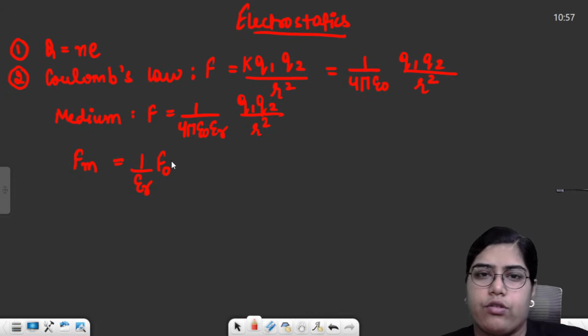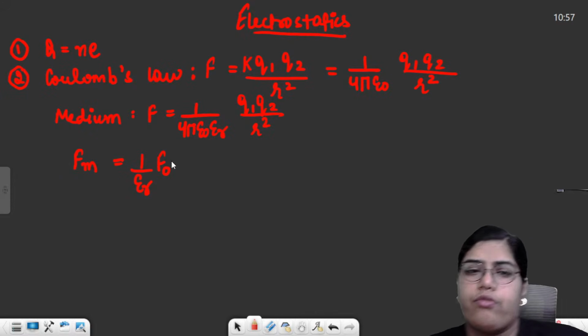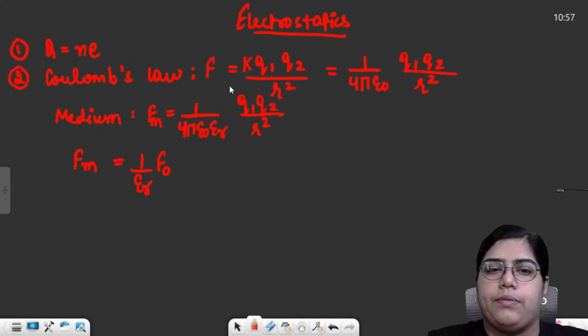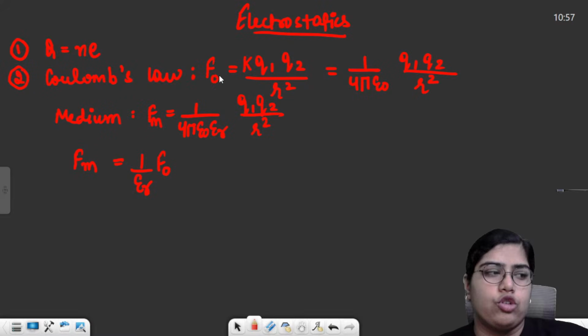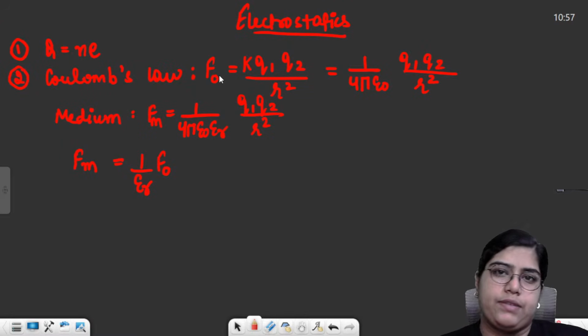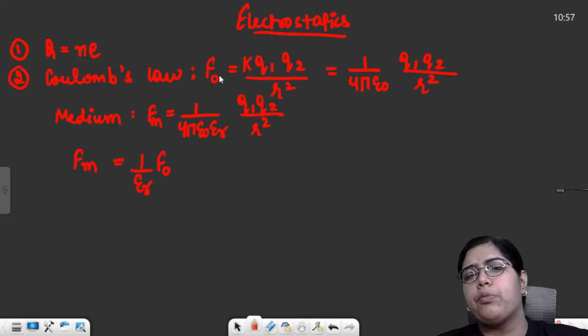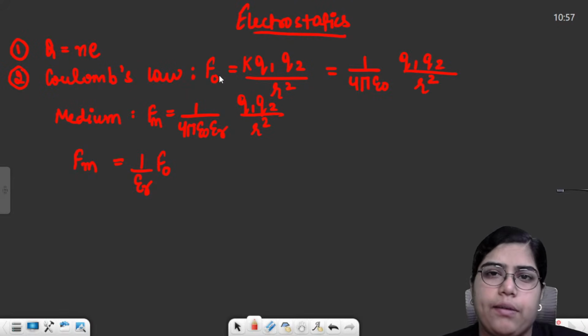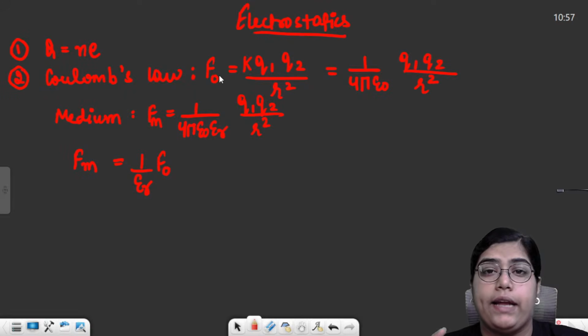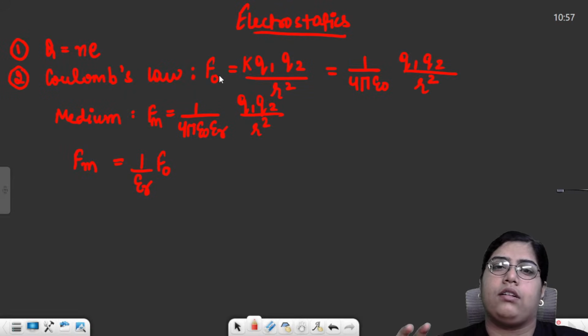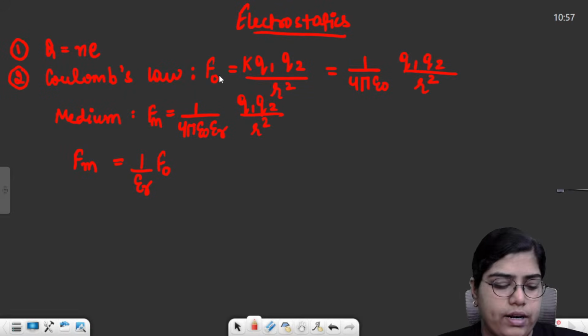or I will just write F naught. If you take the ratio of force in medium to force in vacuum, this ratio will always be equal to 1 upon epsilon r. That means whenever you put any system of charges in a medium, the force acting between those charged particles will reduce by how many times? By the relative permittivity amount of times.